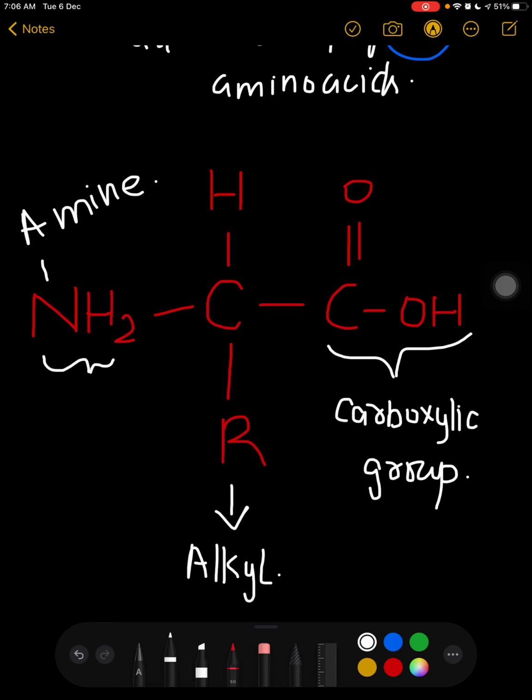Anything can come in R, any kind of carbon chain, whatever you want, you can adjust over here in R. And this is obviously the hydrogen.